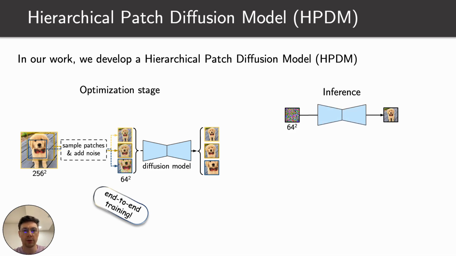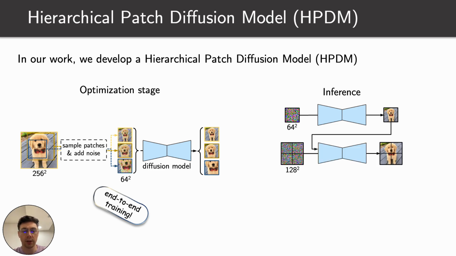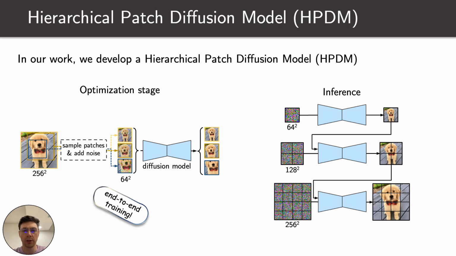During inference, we first generate a low-resolution patch from a low-resolution noise map. Then we initialize a high-resolution noise map and tile it to the corresponding patch resolution. Using the previously generated patch as a context conditioning signal, we generate the upsampled version of the video. Then we repeat the procedure until the desired target resolution is reached.